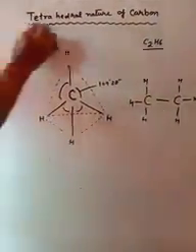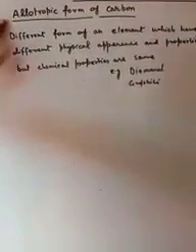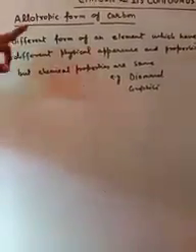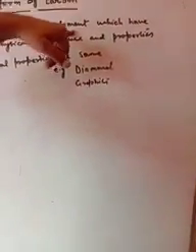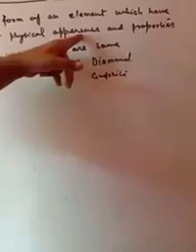That is known as allotropic form of the carbon. Now, allotrope means the different form of an element which have different physical appearance.